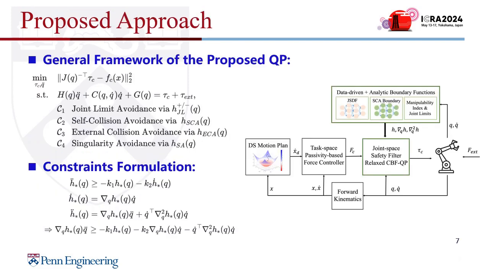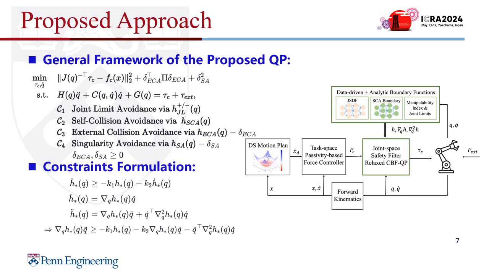So this is the general framework of our controller. We use quadratic programming to compute the control law. This is obviously convex and can be solved in real time. For the constraints formulation, we aim to define different barrier functions for different safety guarantees. Once we define the barrier functions following the procedure of eCBF we talked about before, we can easily formulate the convex constraints. Also, we define the first two constraints as hard constraints that cannot be violated at any time, and the last two constraints as soft constraints. So in this QP, we also add slack variables to the constraints of external collision avoidance and singularity avoidance.